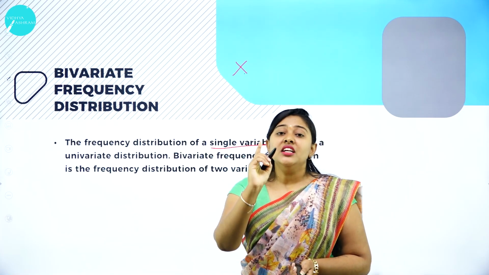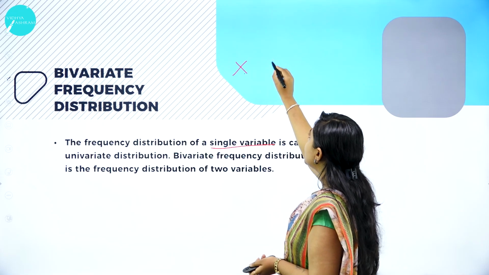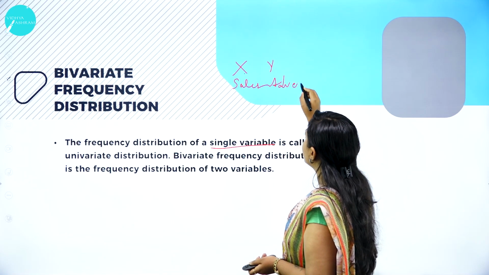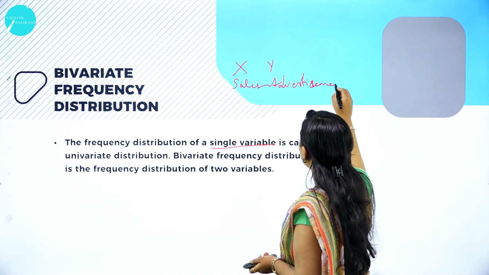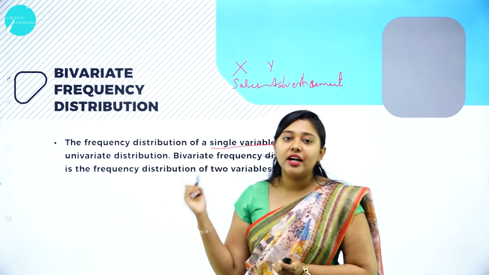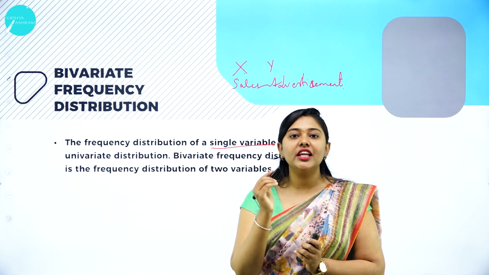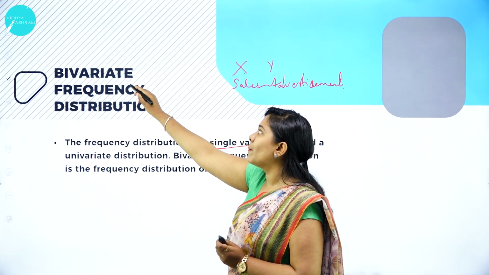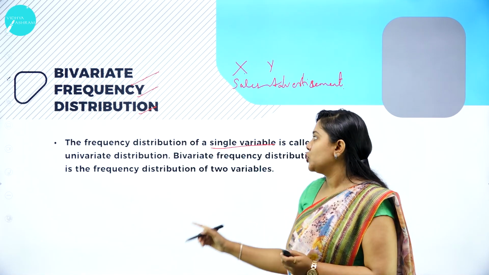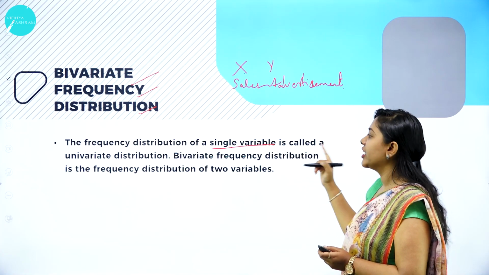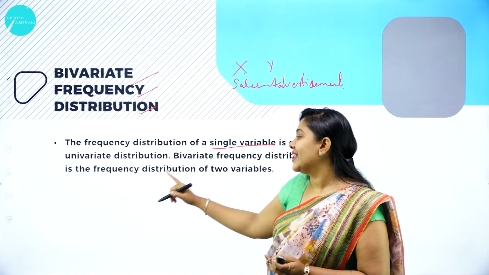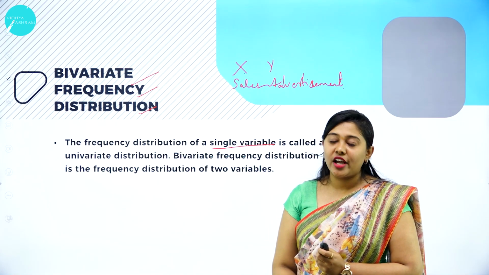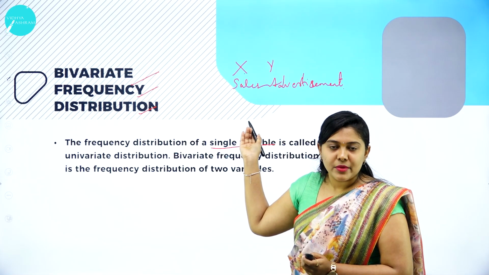When we are studying two variables X and Y, sales and advertisement, and what their impact is, then we are dealing with two variables. Such a distribution is called a bivariate frequency distribution. The frequency distribution of a single variable is called a univariate distribution, and the bivariate frequency distribution is the frequency distribution of two variables, as I have told you, the impact of sales and advertisement.